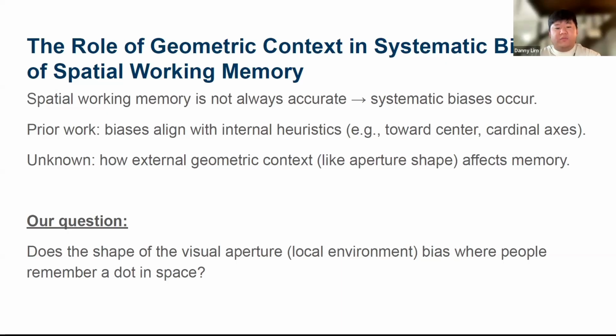Past work has shown that spatial working memory isn't always precise. People's gaze or pointing often drifts towards certain default directions or midpoints, and these aren't random. They seem to reflect internal biases or heuristics. But less is known about how external geometry, the context, might shape these biases. So we asked, does the shape of the viewing aperture, like a square or a circle, systematically distort spatial memory?